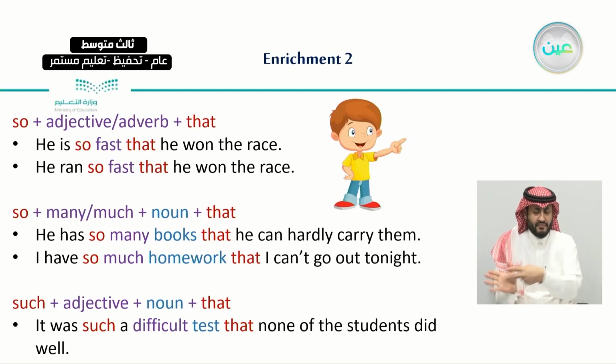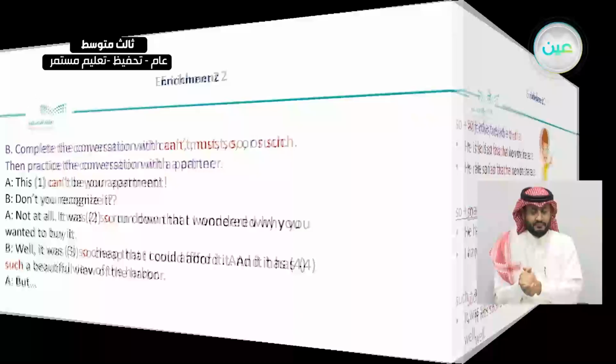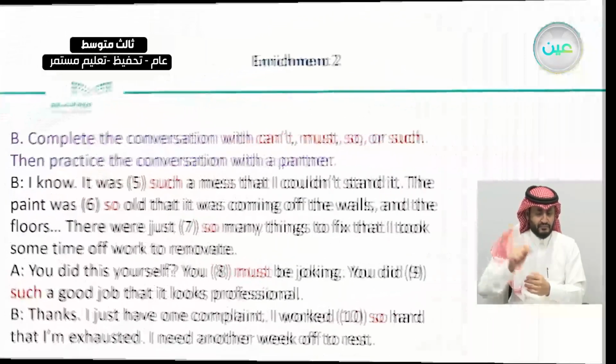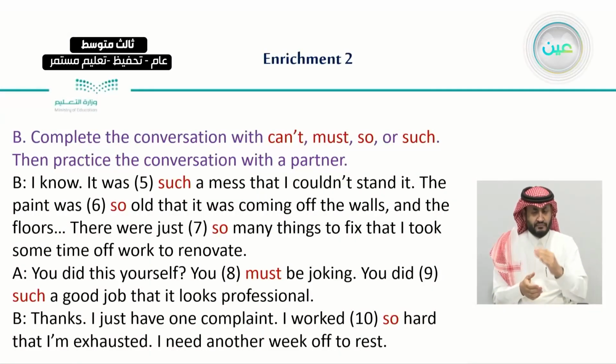So what about the effect of that cause? It was such a difficult test that none of the students did well. So here we show how to express cause and effect with so and such. And also we did answer the following exercise with either can't, must, or so or such. And the answers, as you can see them here.